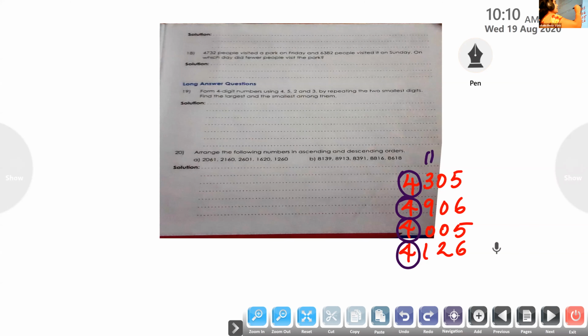Then, for the first number, how many hundreds are there? 3. Then, next number, 9 hundreds. Then, 0 hundreds. Then, 1. And thus, which is the smallest? 0 hundreds. So, which number will be the smallest among these? 4,005. So, 4,005 will come first.